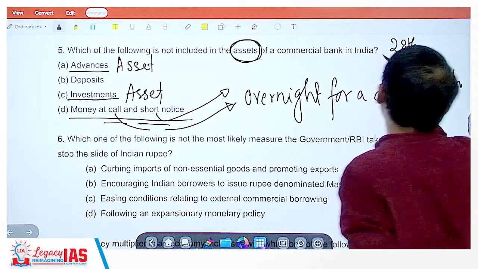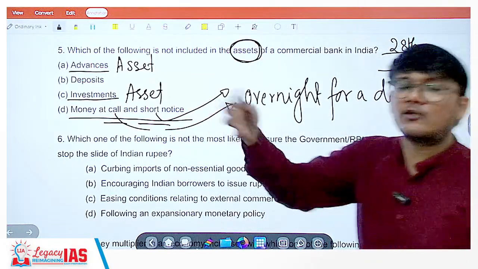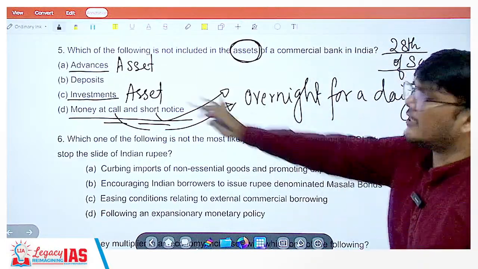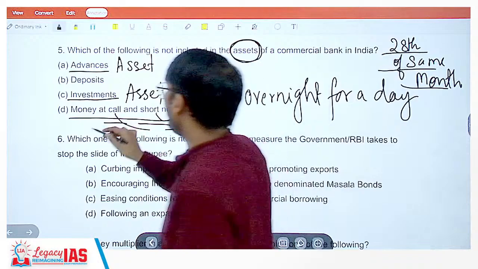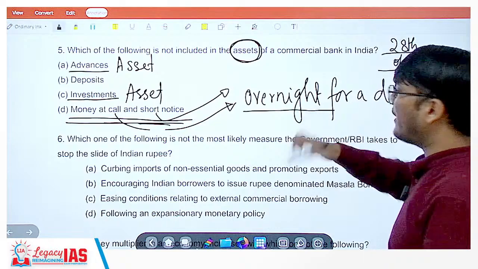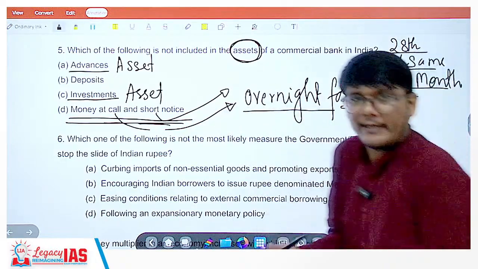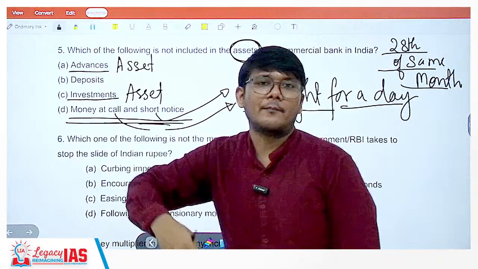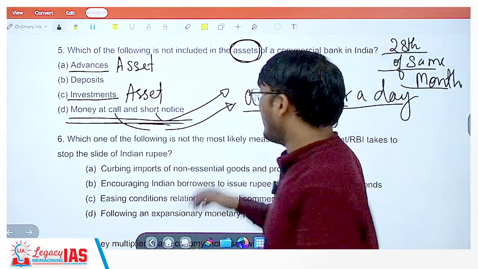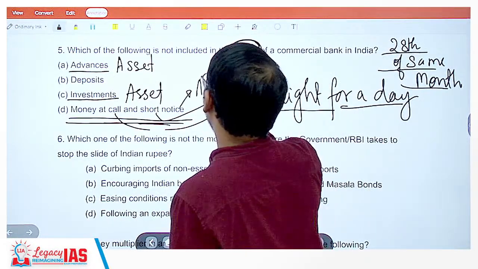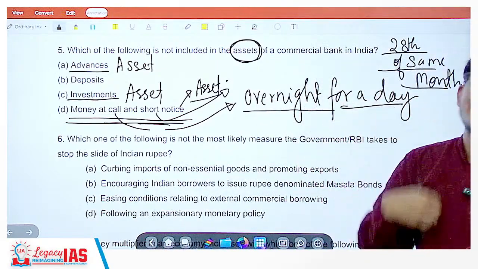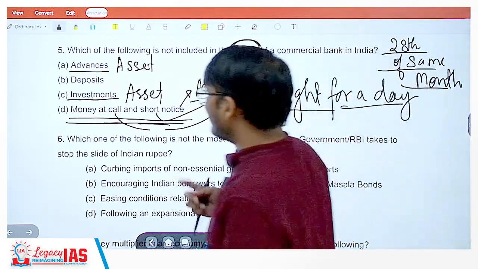That's their record. So let's say they do not have the money and are yet to get it from the clients, or some money mismanagement or some issue is there, they will immediately go to the bank and ask for money at call, money overnight for one single day or 2 days, because they anyhow know the money is about to come. So this also is nothing but a type of loan that the banks give, and since the bank is giving a loan, this is also an asset. When a bank gives a loan, it is again an asset for the bank that is generating revenue for the bank.